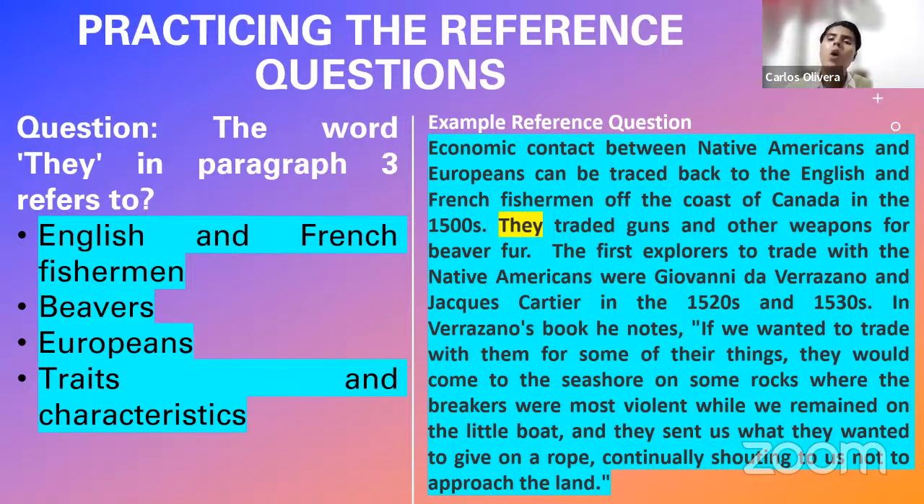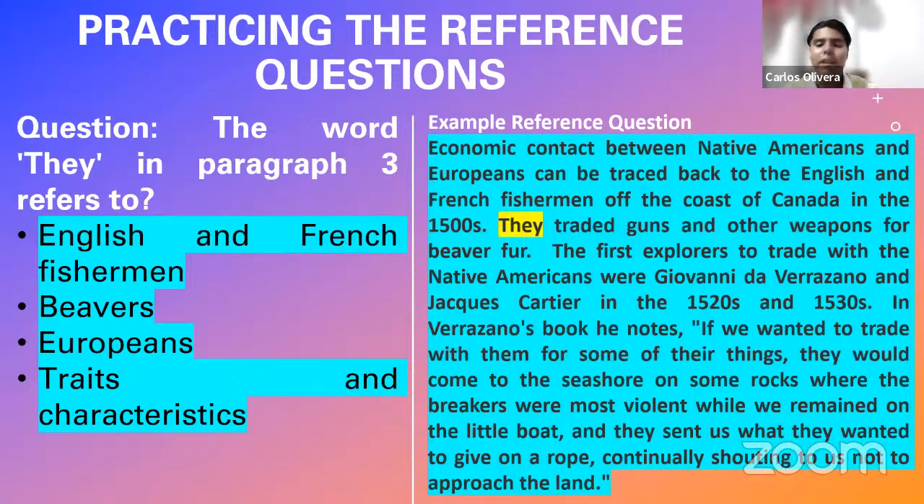Let's continue. Off the coast of Canada in the 1500s. And in that context, we have the word they: they traded guns and other weapons, etc. So what does the word they mean? The correct response is the last thing the author had on mind. And what was his reasoning train? What was the last thing he had on mind when he wrote this word? French fishermen and English fishermen.